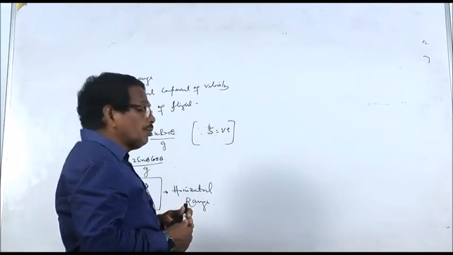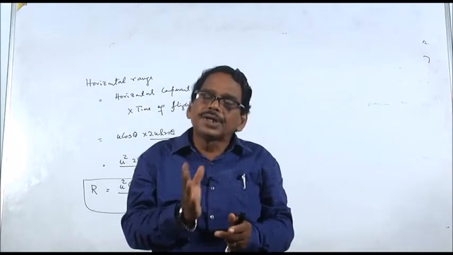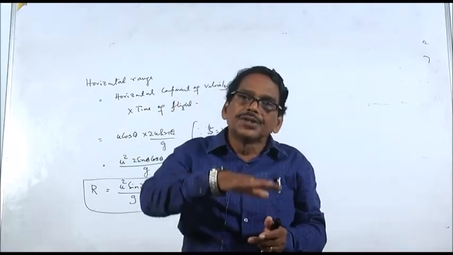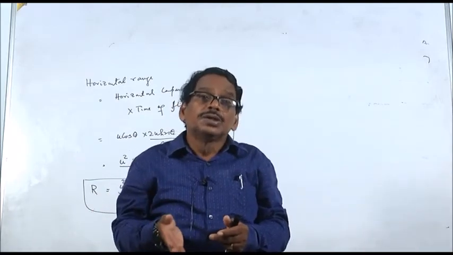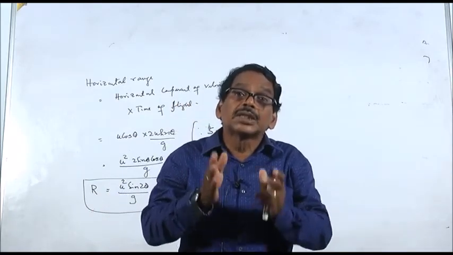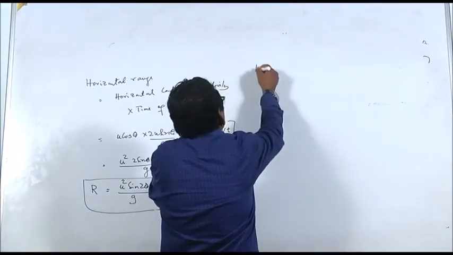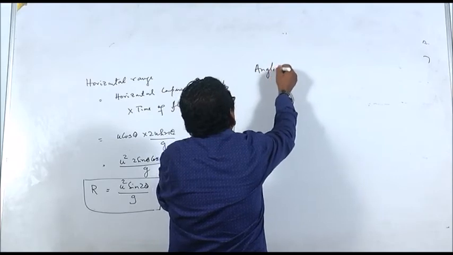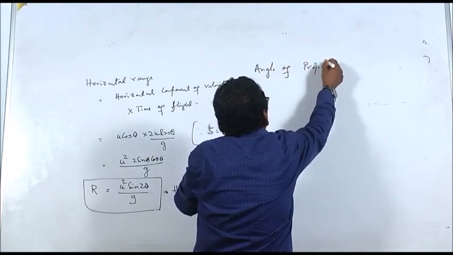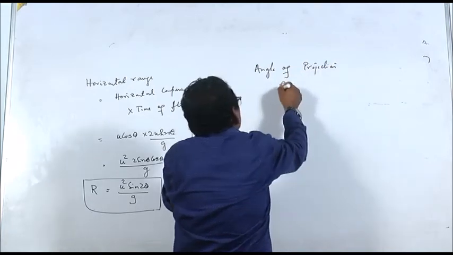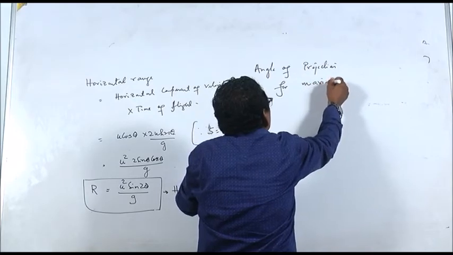Now let us find out: when you throw the projectile at different angles, it covers different horizontal distances. For what angle of projection will the body cover maximum horizontal distance? That is very important. Angle of projection for maximum horizontal range.